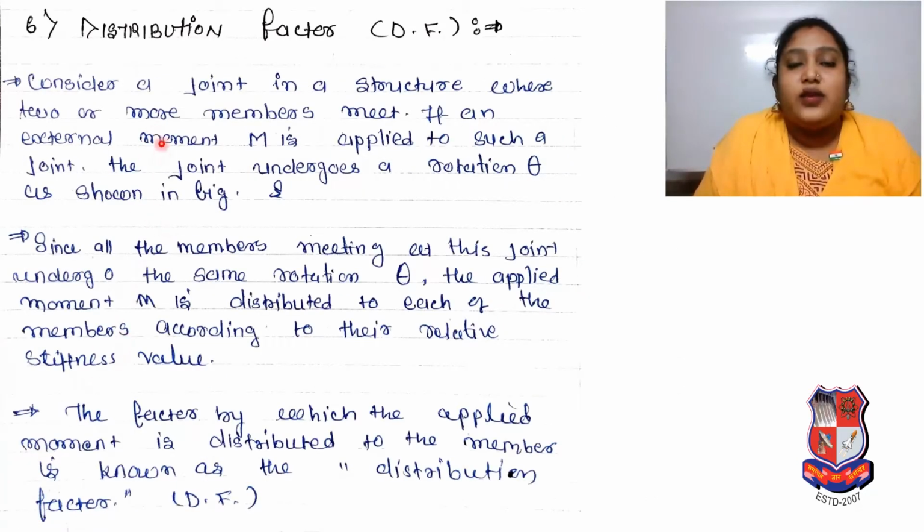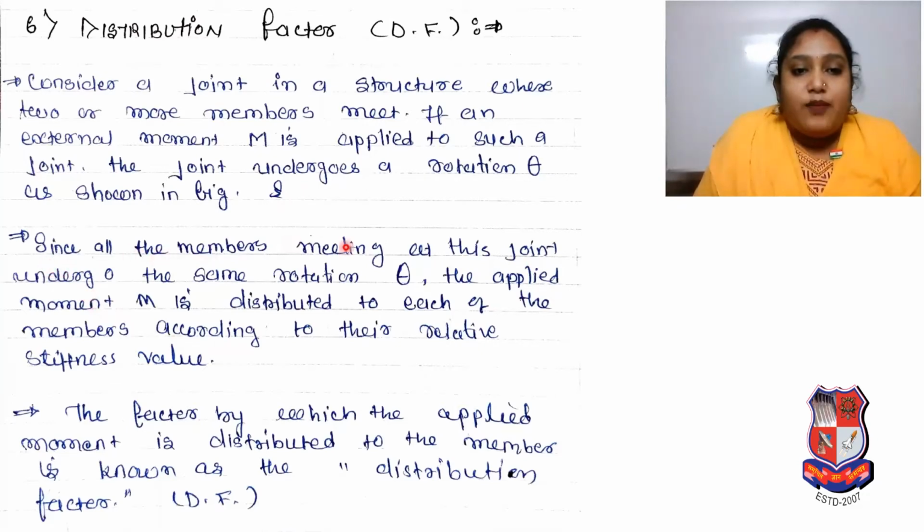Now we also need the distribution factor. Consider a joint in a structure where two or more members meet. Please focus on that. If an external moment M is applied to such a joint, the joint undergoes a rotation theta as shown in the figure, given in the next slide.